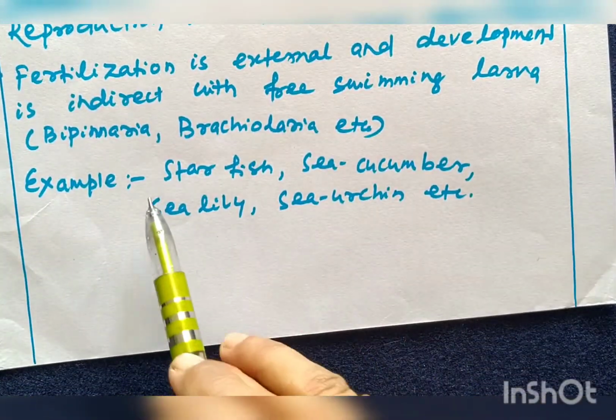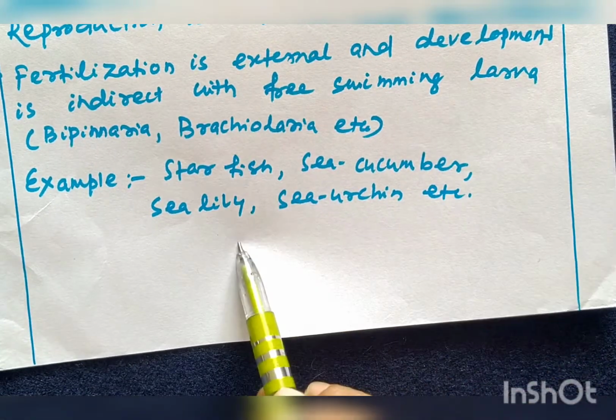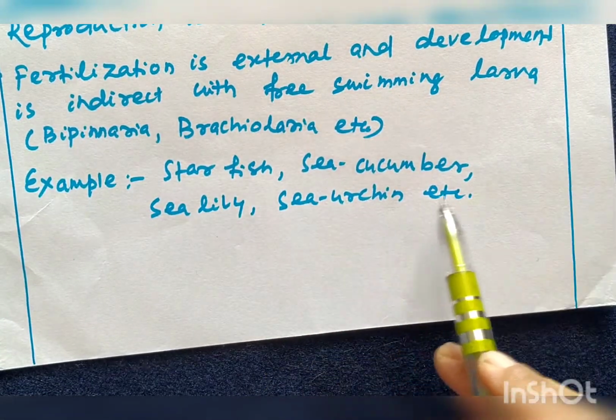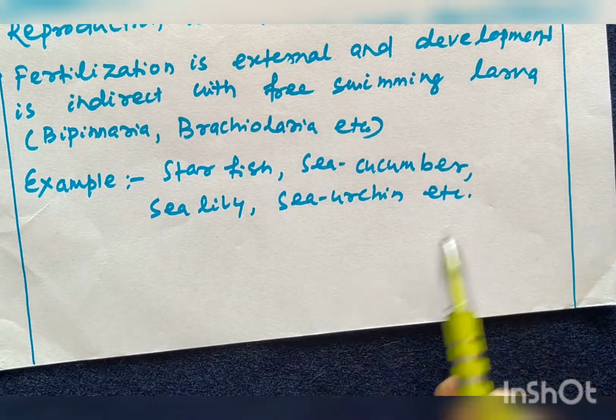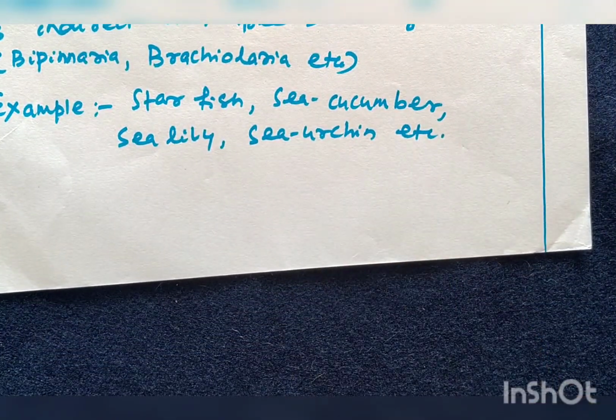Examples of phylum Echinodermata are starfish, sea cucumber, sea lily, sea urchin, etc. are the examples of phylum Echinodermata. So, this is about our general characters of phylum Echinodermata.